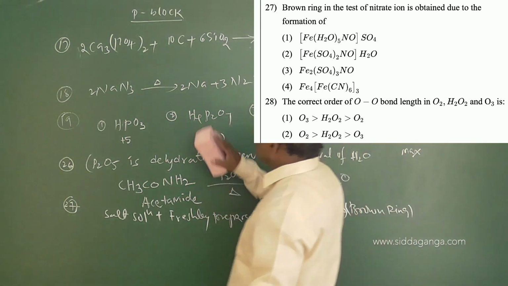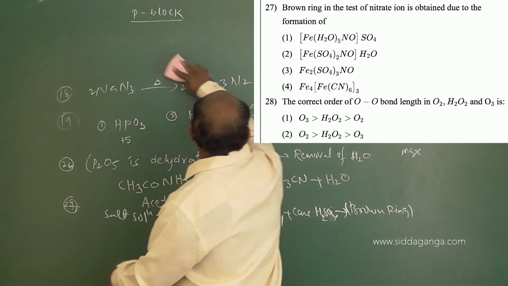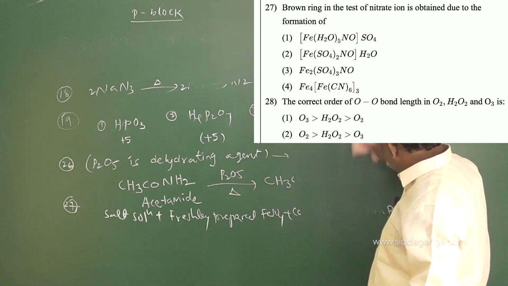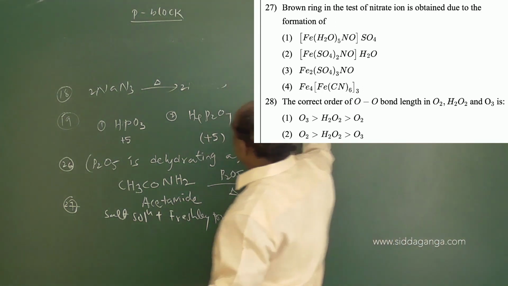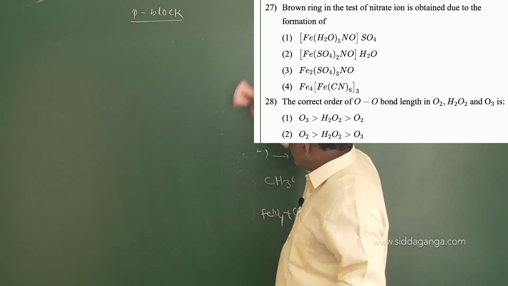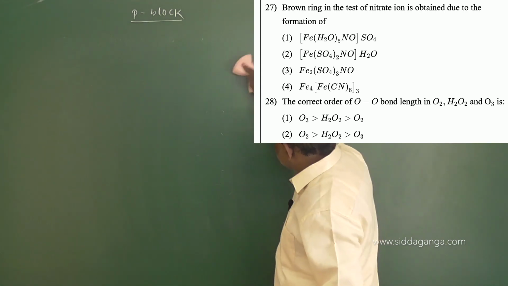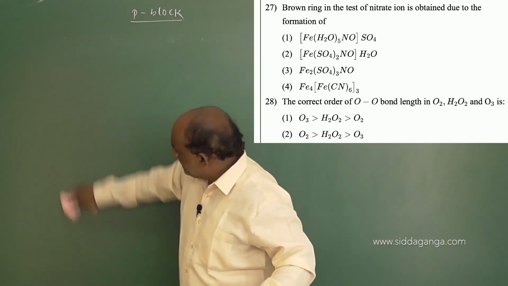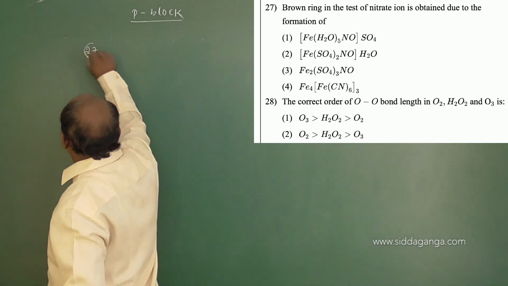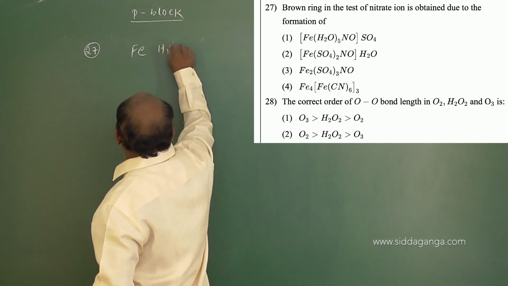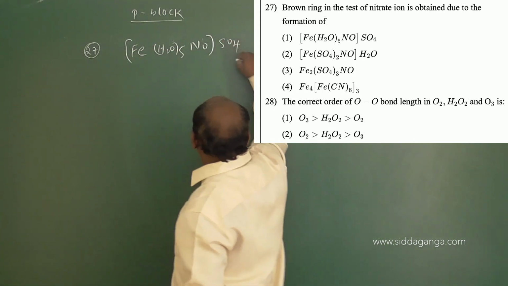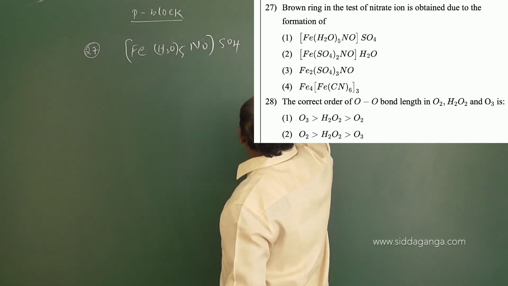So what is the brown ring? The brown ring is the confirmatory test for nitrate, and it contains ferrous salts; FeSO4 produces ferrous salts. Now I will give the composition of the brown ring. Question number 27: [Fe(H2O)5NO]SO4. This is the composition of the brown ring.